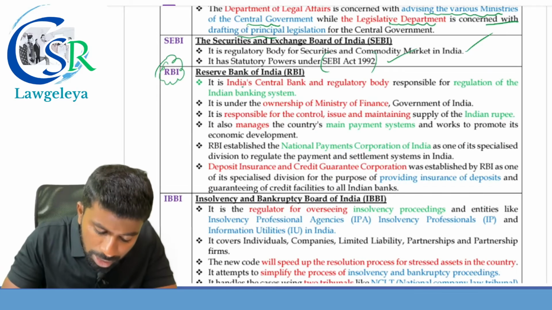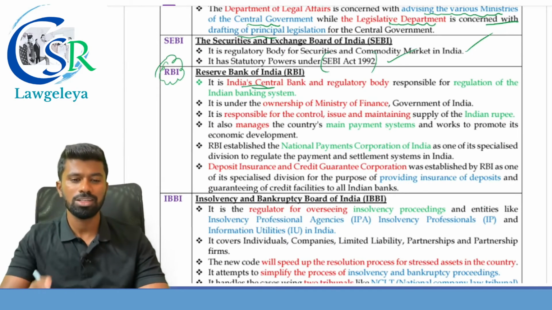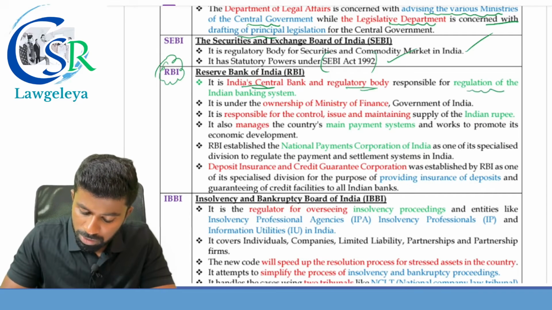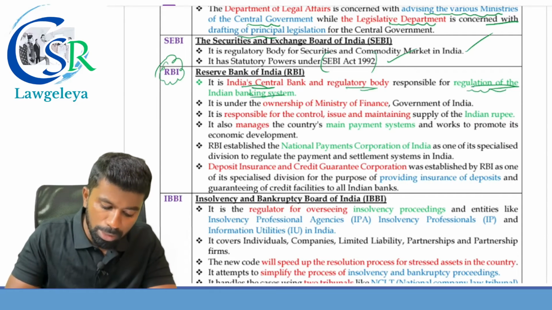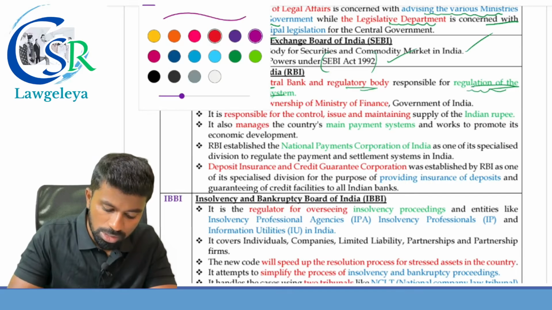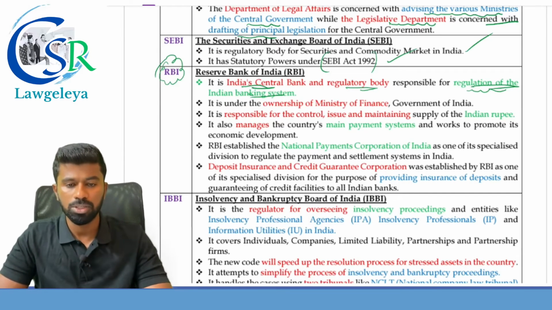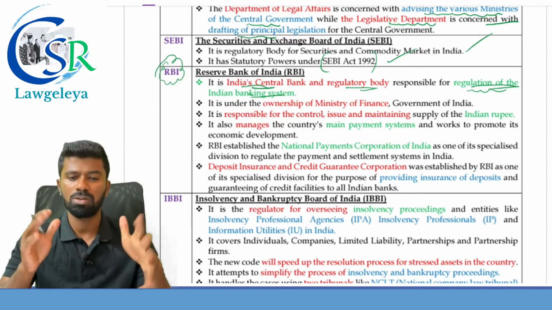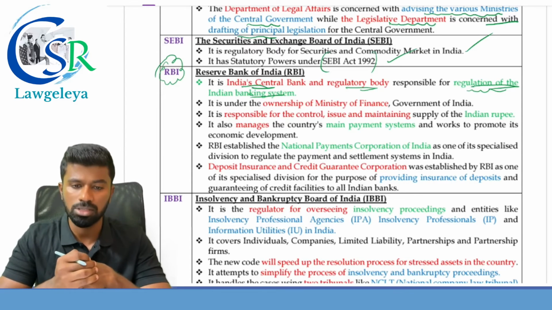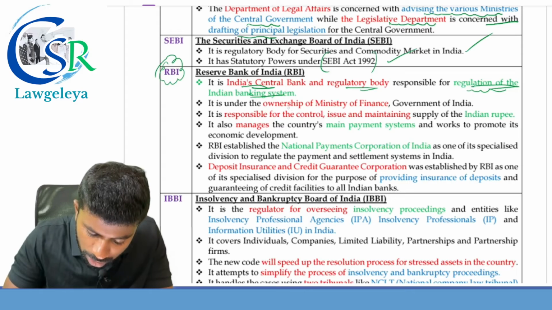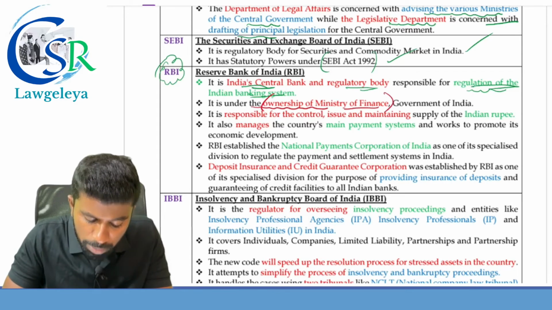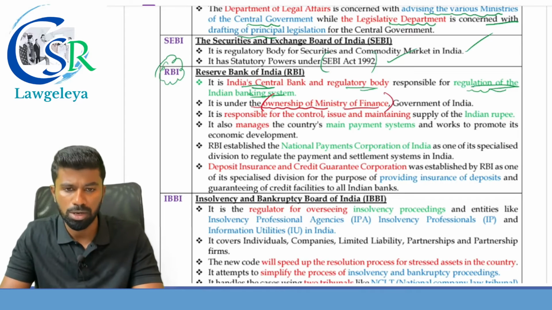India's central bank, RBI, is a regulatory body responsible for what? Regulation of the Indian banking system. It is under the ownership of what? Ministry of Finance. It also comes under the Ministry of Finance, that is Government of India.